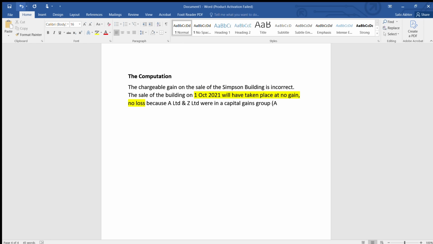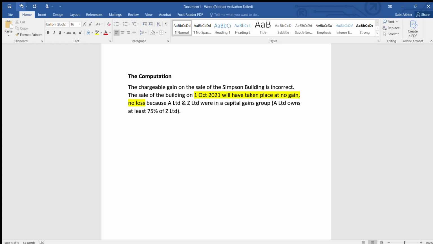In bracket we are going to write that they are 75% group. A Limited owns at least, see, we don't know the actual percentage, but at least they must have owned this much because they are the group. At least 75% of Z Limited. Close the bracket. Now, what's the next point? How do you get the next point? We are still in the first point talking about chargeable gain and the group.